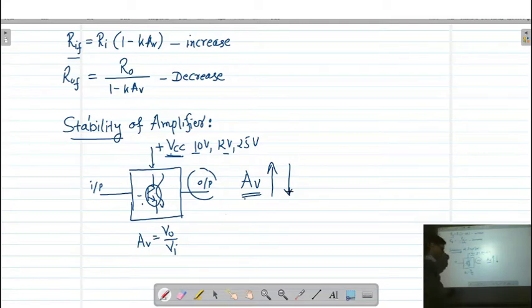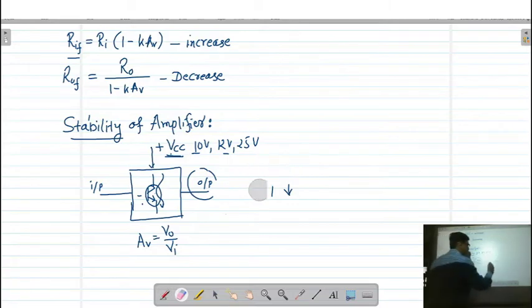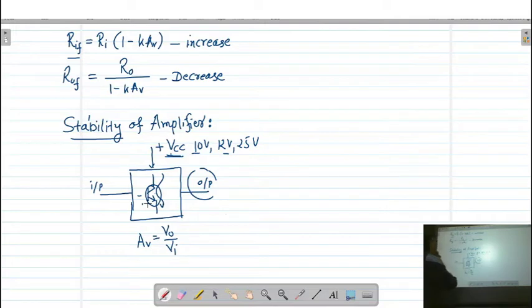Then if you see a third parameter, it is again the transistor. Now by chance, when we have an amplifier circuit with electronic devices, then due to any reason, sometimes this electronic device can be damaged. So your amplifier is not going to work. In that case, we have to replace the transistor. Now when you are replacing the transistor, then the beta of the transistor is again going to change.